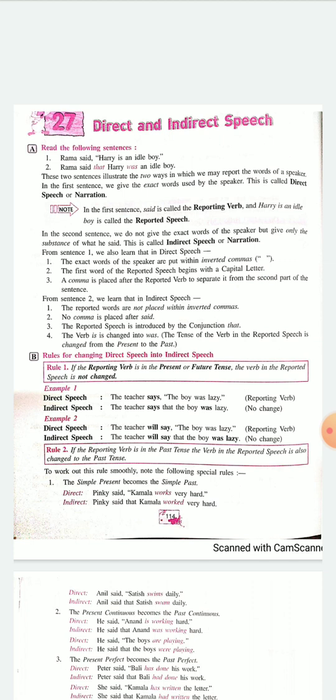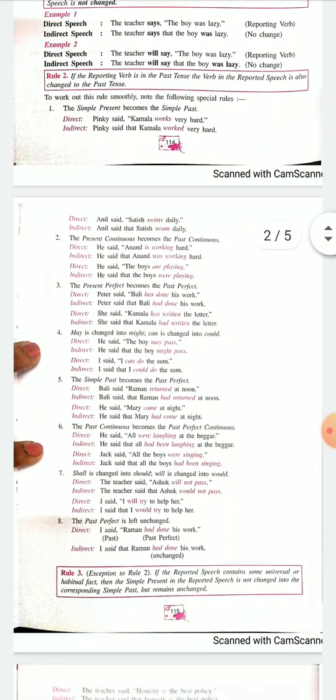I hope you have understood the difference between that. That is rule number 1 and rule number 2. The teacher says, present tense, and here Pinky said. Said is the past tense. So automatically the verb that is there in the inverted commas will be changed to past tense. Now we come to the second page.